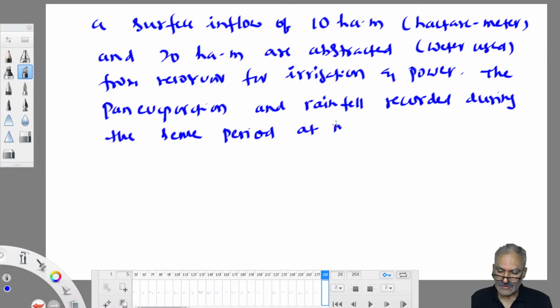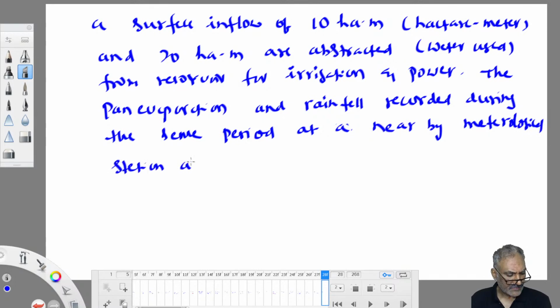at a nearby meteorological station. See now, this question is this much big, lengthy, but the answer is one line only. The pan evaporation and rainfall at the nearby meteorological station are 12 centimeters and 3 centimeters respectively.